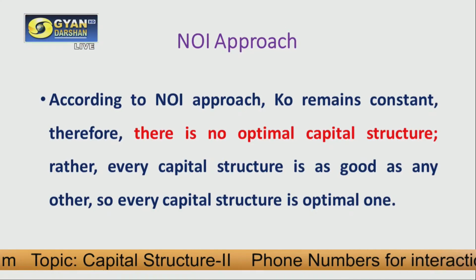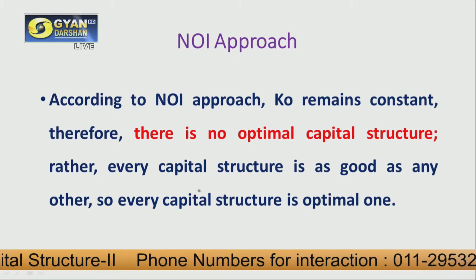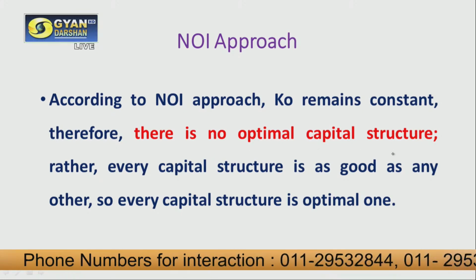So this is what the net operating income approach says. According to this approach, KO will remain constant, and therefore there is no optimal capital structure.